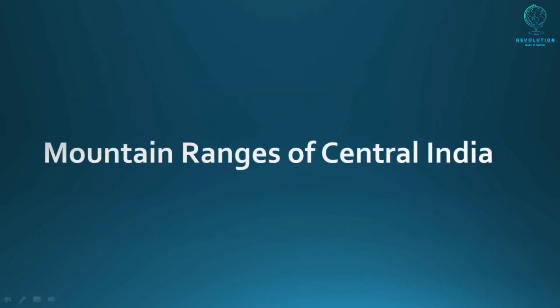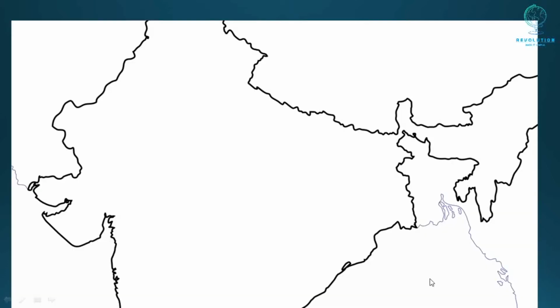First, we will see the mountain ranges of central India. Then we will move on to the mountain ranges of South India. This is the map of central India. First, we will see the mountain ranges of Gujarat. Gujarat consists of two peninsulas, Kutch Peninsula and Kathiawar Peninsula.